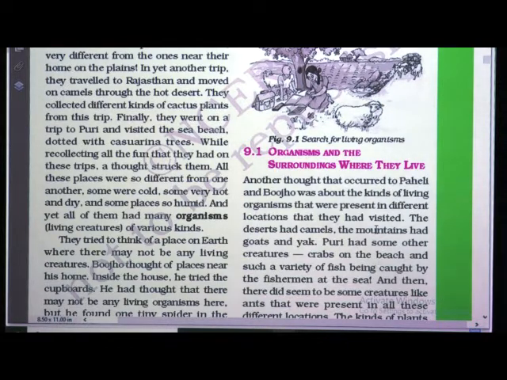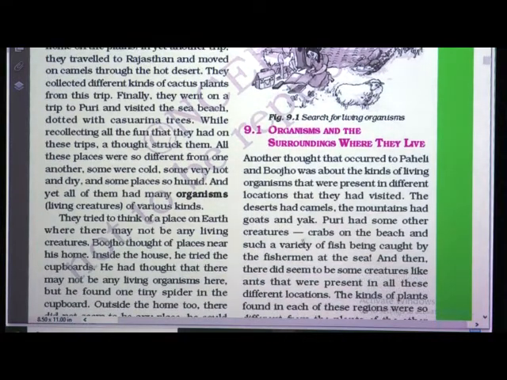Like in a cold region there are different living organisms, in hot region there are different living organisms, and in humid region also. The desert had camels, the mountains had goats and yak, Puri had some other creatures, crabs on the beach, and such a variety of fish being caught by the fishermen at the sea, right. So, there are different kinds of animals in different areas.